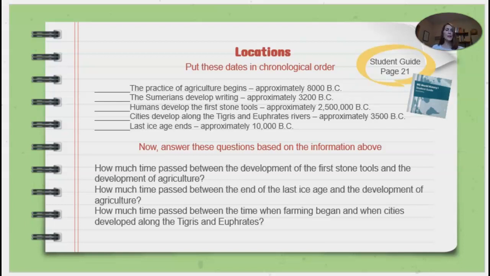Remember, your bigger number is actually going to be the oldest date, and then the smaller number is going to be the newest date. And go ahead and think about these questions. How much time passed between the development of the first stone tools and the development of agriculture? How much time passed between the end of the last ice age and the development of agriculture? How much time passed between the time when farming began and when cities developed along the Tigris and the Euphrates?